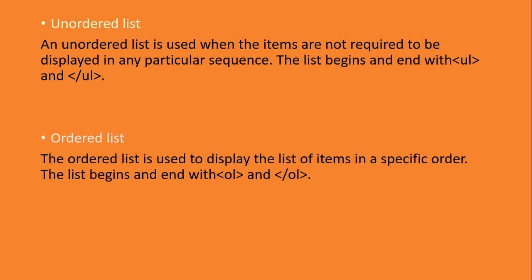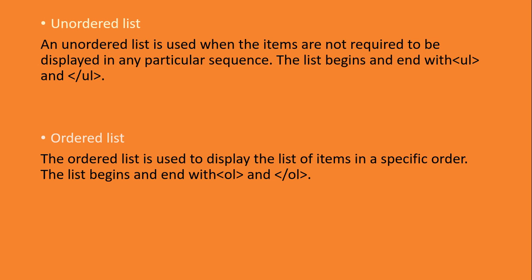Ordered list. It is used to display the items of a list in a specific manner. An ordered list indents and gives a number to each item in the list. That's why it is also called a numbered list. The list begins and ends with OL and /OL respectively. Ordered lists are mostly used in situations where the order of the items is significant.